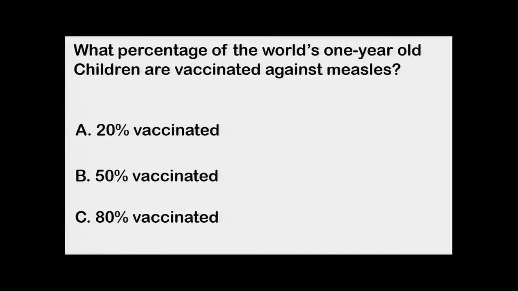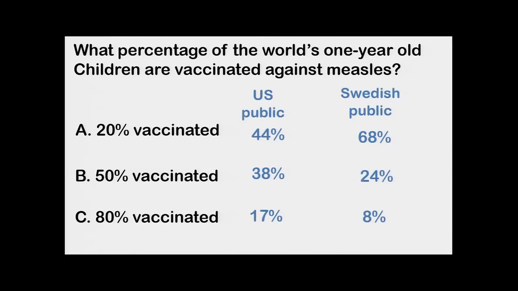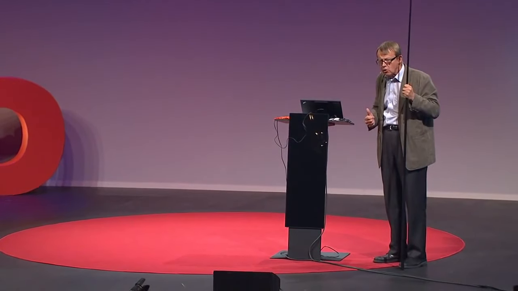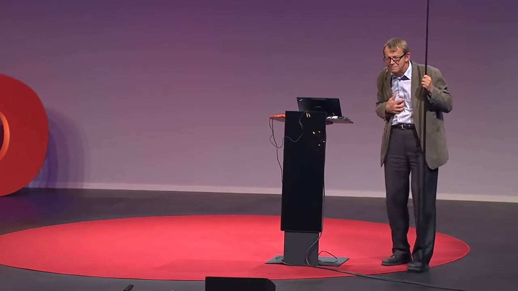The challenge we have now is to get away from that, and understand where the majority is. And that was very clearly shown in this question. We asked, what is the percentage of the world's 1-year-old children who have got those basic vaccines against measles and other things that we've had for many years? 20, 50 or 80%? Now, this is what the US public and the Swedes answered. And you see, look at the Swedish result, you know what the right answer is. Who the heck is professor of global health in that country? Well, it's me. You see? It's very difficult, this.